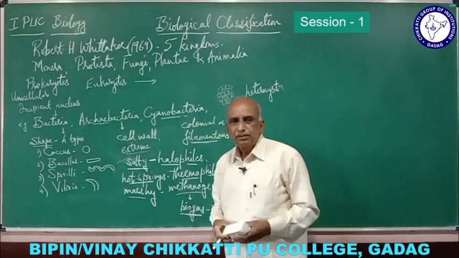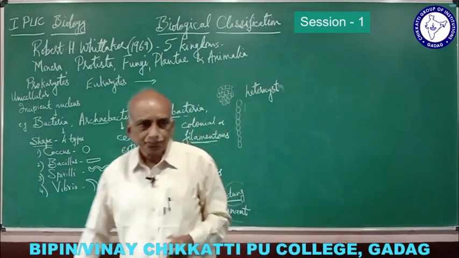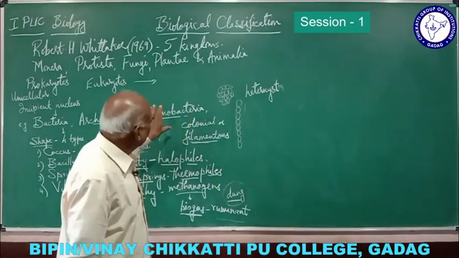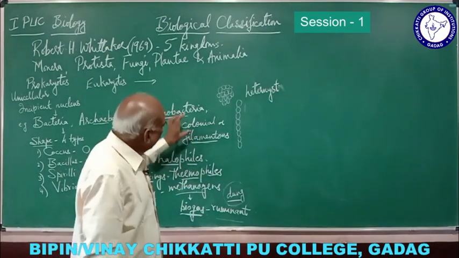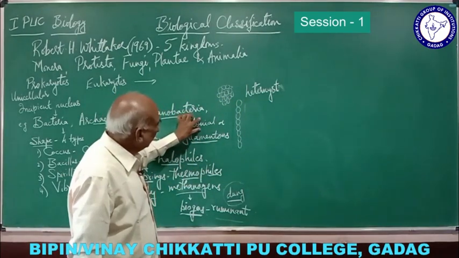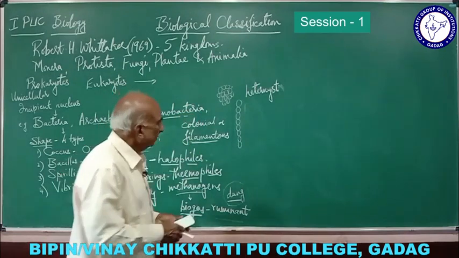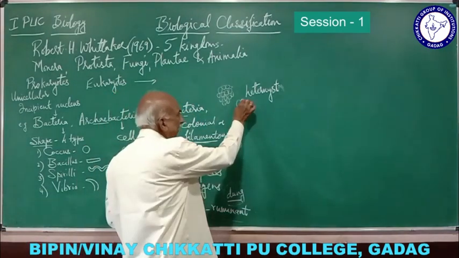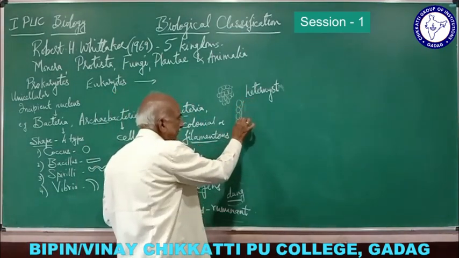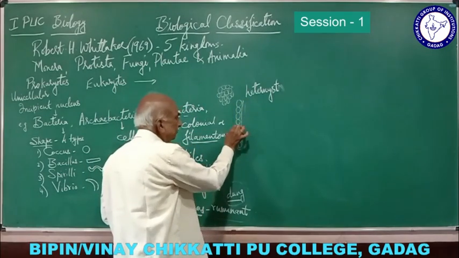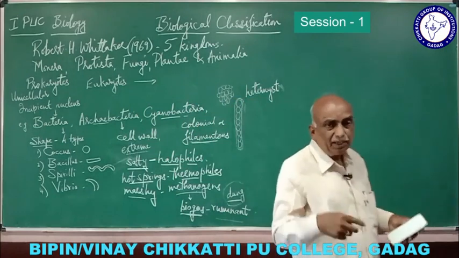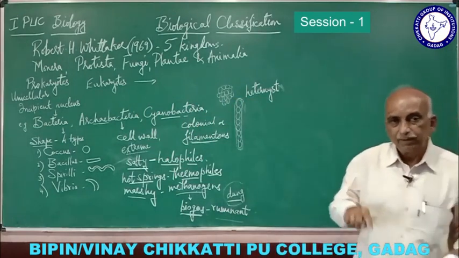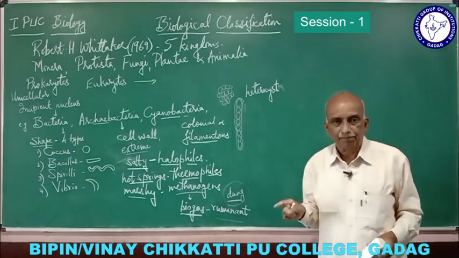And as the bacteria are found in colonies or filaments, around each filament you find a mucilage layer, a protective layer. Even around each colony we find a mucilage layer.